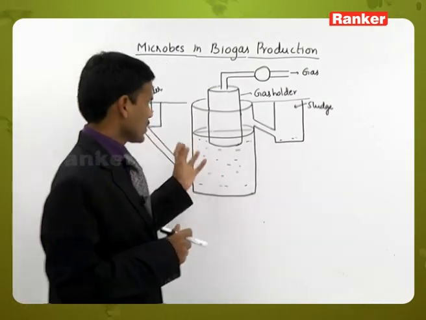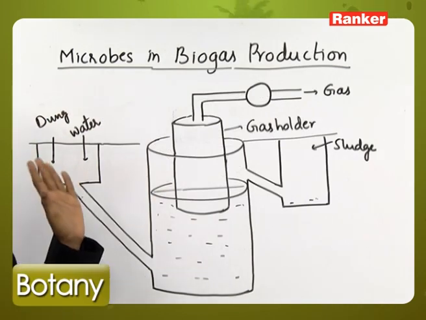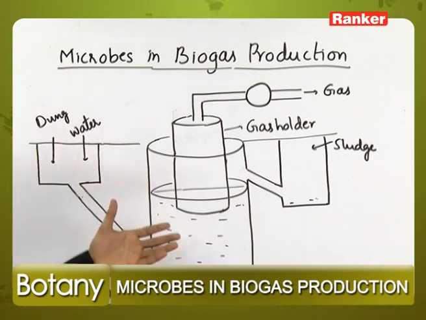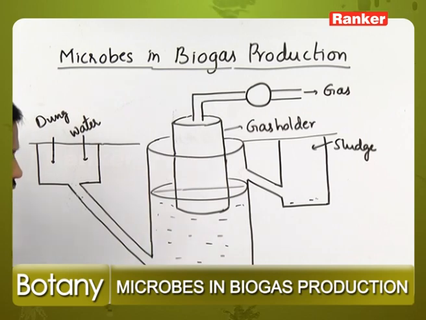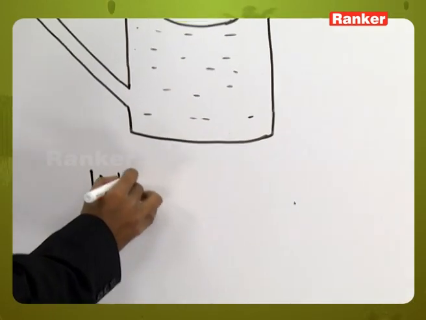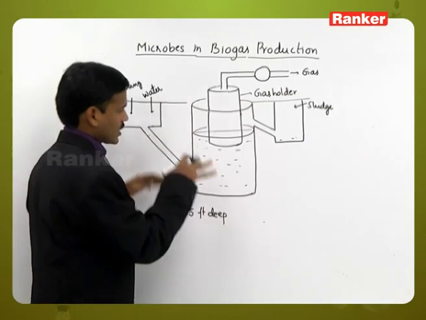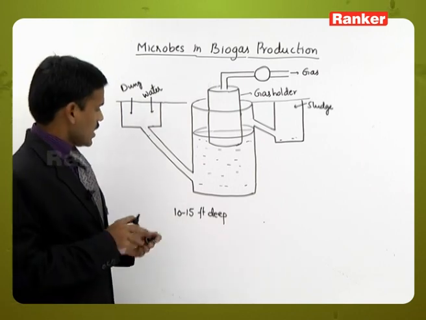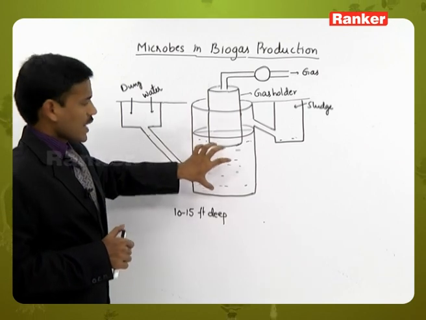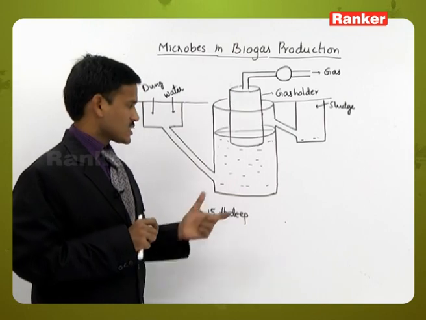So it is one biogas plant. The dung and water, the slurry, is mixed and pumped into this tank. It is generally 10 to 15 feet high and 10 to 15 feet deep in the soil. It is constructed in the soil, and the slurry, meaning the dung and water, has some anaerobic bacteria or methanogenic bacteria, Methanobacillus, Methanobacterium.